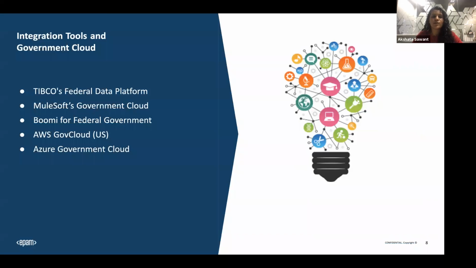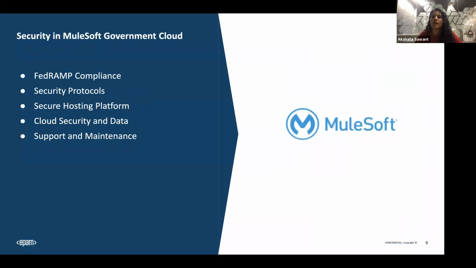Apart from that, we also get the entire Anypoint platform services. For those who are new to it, MuleSoft is an iPaaS tool, an integration tool, and you can say an ETL tool.